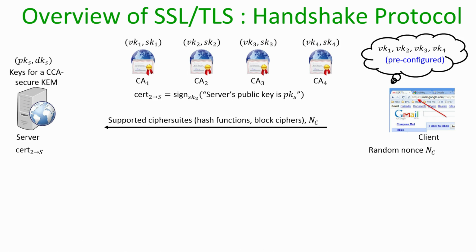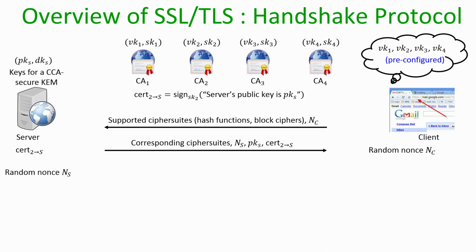As soon as the handshake protocol starts executing between the client and the server, the first message goes from the client to the server, where the client sends the supported cipher suites, namely what version of the hash function it supports, what version of block cipher it supports, what version of pseudo random generator it supports, and so on, and along with that the client sends a randomly chosen nonce value.